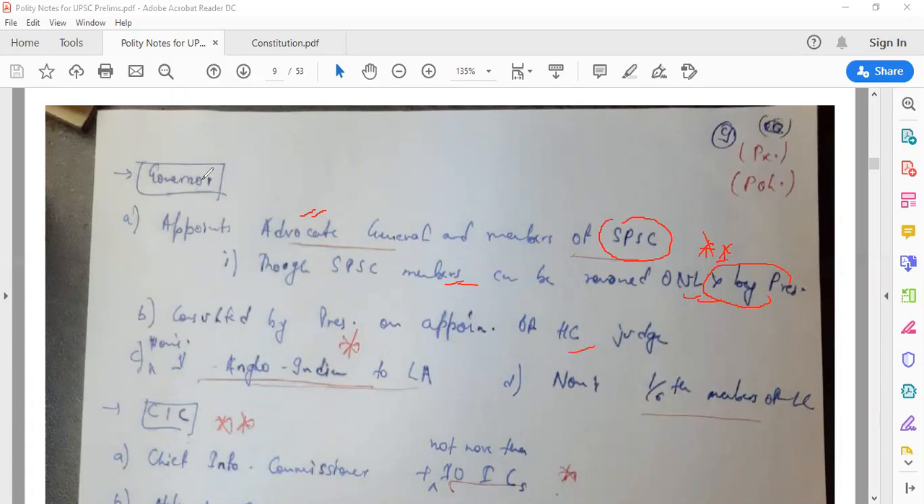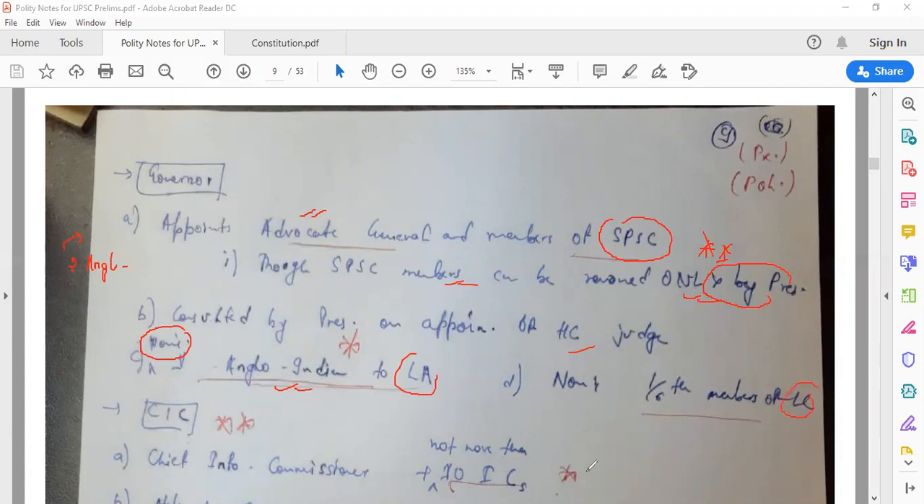Similarly, the Governor also nominates one Anglo-Indian to the LA, that is the Legislative Assembly. Remember, the President can nominate two Anglo-Indians to the Lok Sabha. Here, the Governor, this is called the parallel study, can nominate one Anglo-Indian to the Legislative Assembly. Similarly, he also nominates 1/6 of the members of the Legislative Council.